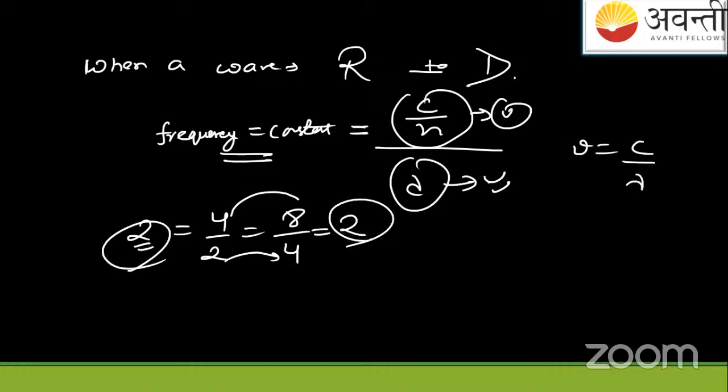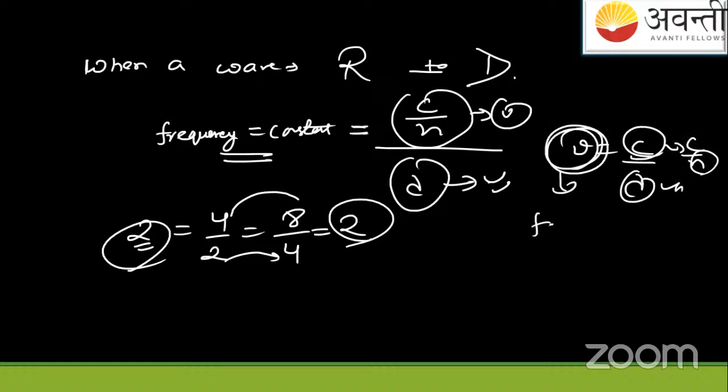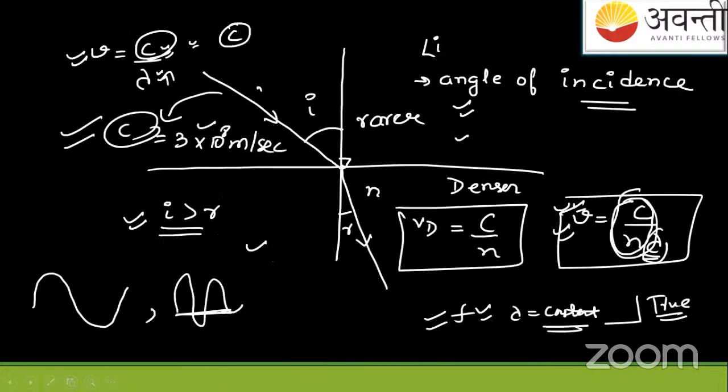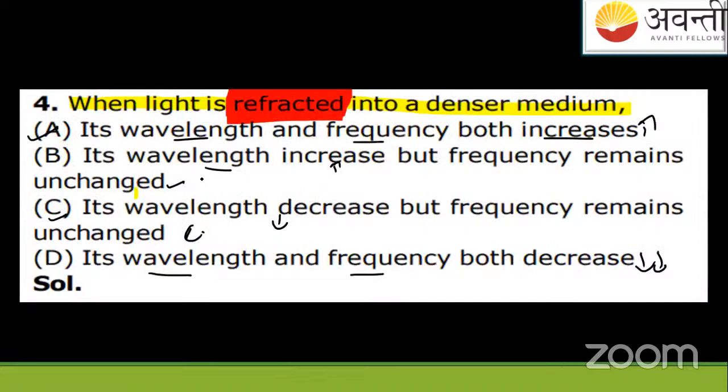Frequency is given by C by lambda. When the light ray enters from a rarer to a denser medium, C will change to C by eta, and lambda will also change somehow, but the frequency value will always remain constant. So our answer is that when the light ray enters from a rarer medium to a denser medium, frequency is constant and lambda will decrease.